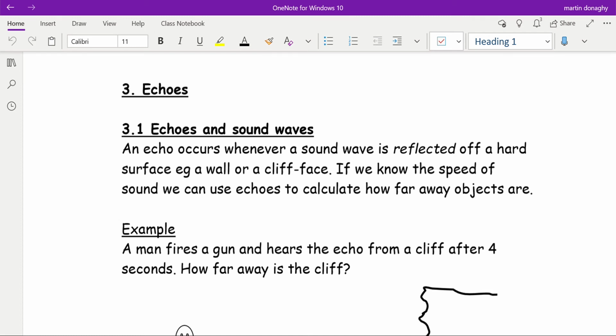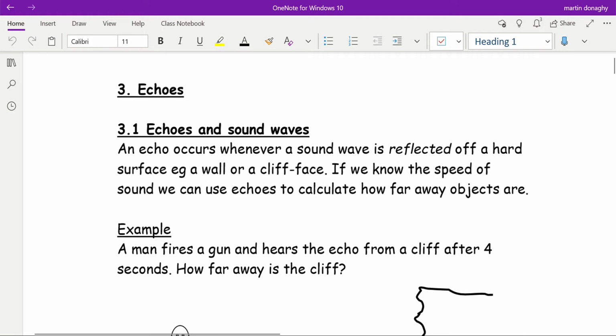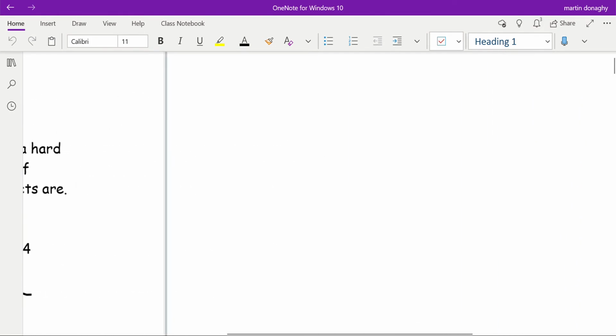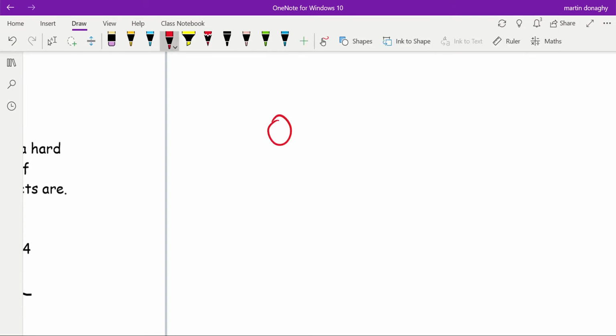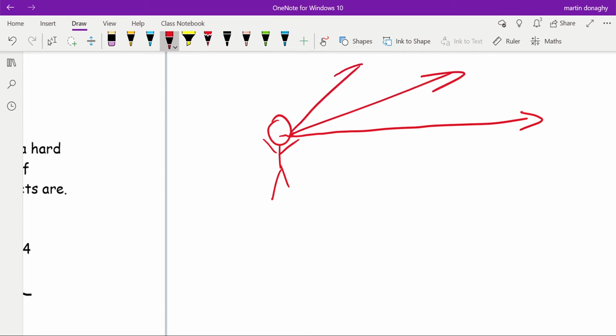Okay, in this section we're going to look at echoes. An echo is when a sound wave reflects off a hard surface. So if we have someone here and they shout, the sound wave will travel at about 330 meters per second. Well, in every direction, but we're actually only interested in one.